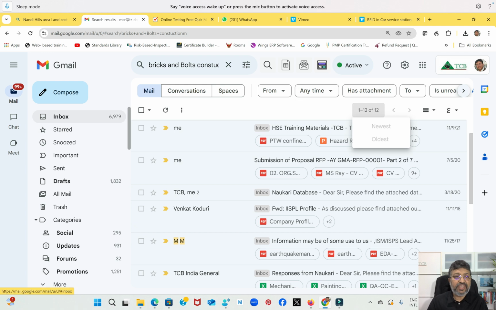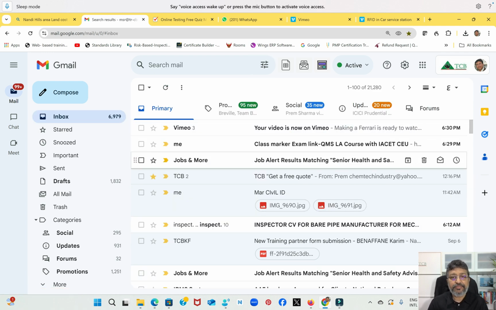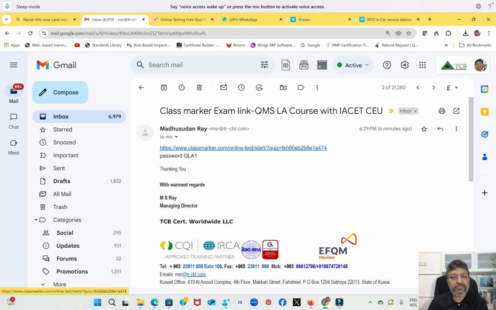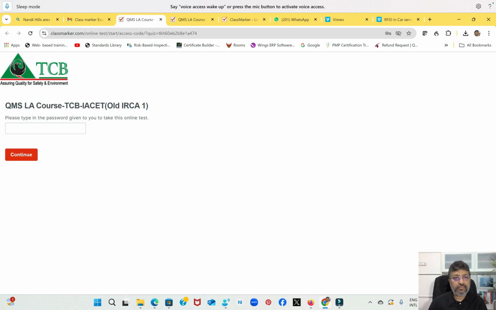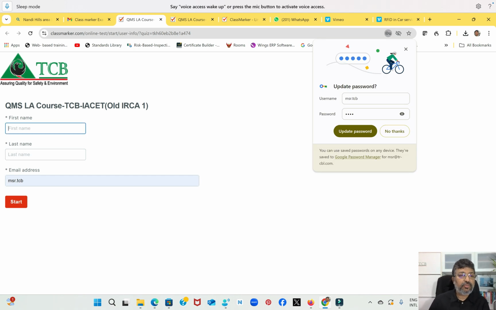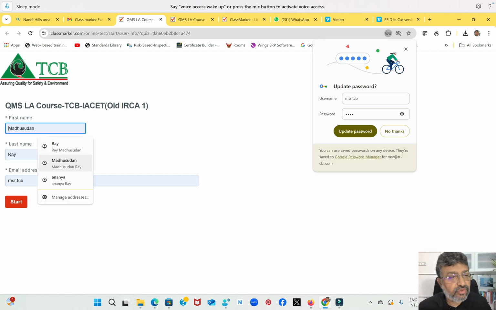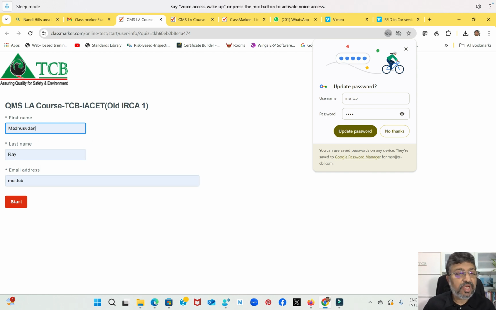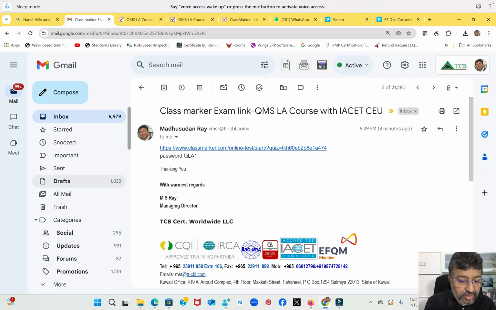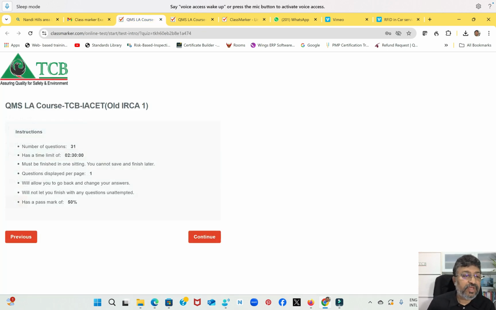So you will receive an email. For example, this is your email address, class marker exam. This is the link you have got. You will get a link like this and a password. Once you click, this field will open. Quality management system. QLA1 is the password. The moment you open, the field is open. Write your name the way you want, and then your email address, msrtcb@gmail.com. You will be already in the exam field.